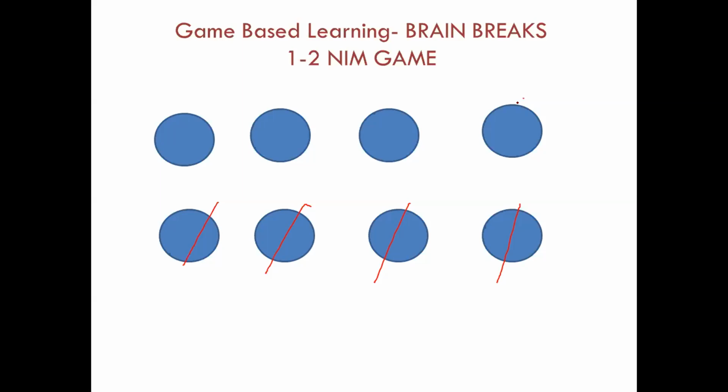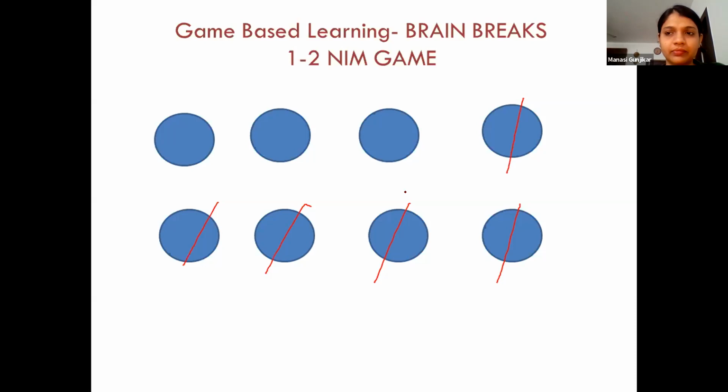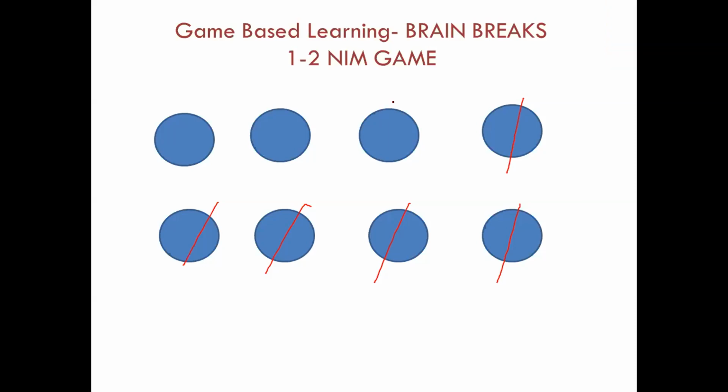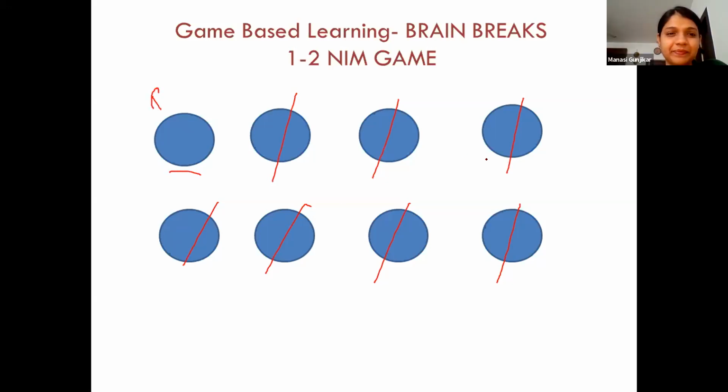Preeti is saying 1. Great, that's a nice move. But be it 1 or 2, Preeti is going to be the winner, because whether you take away 1 or 2, Preeti is still going to be the winner of the game. So that's a strategic move to take 1 here.